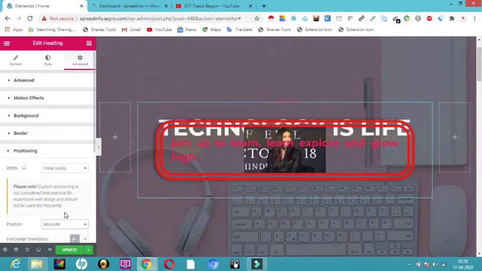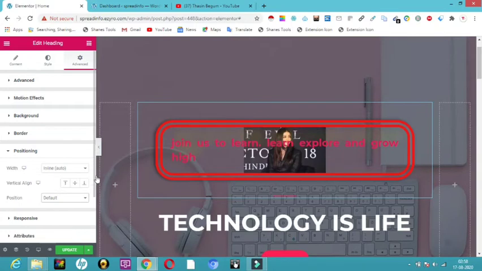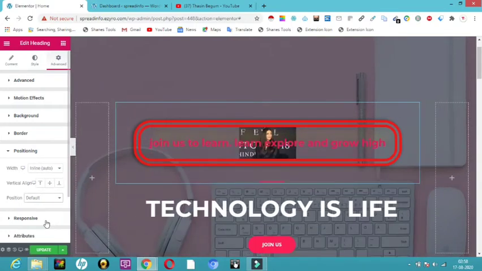Just see here, you can see "Technology is Life" has become merged with it. We don't want it that way. So I will set the position to default. Now here you can see again it has come down. And then the point comes to responsive.